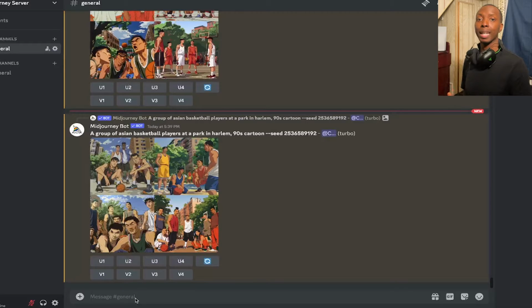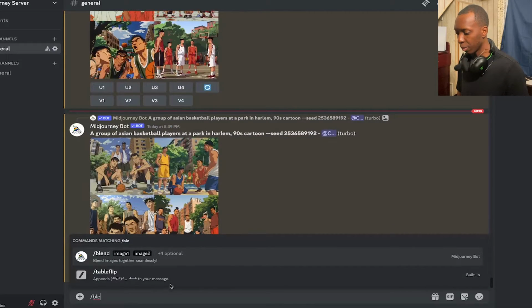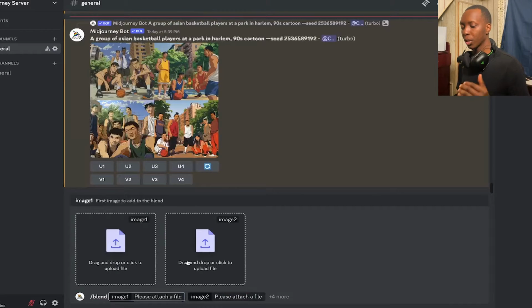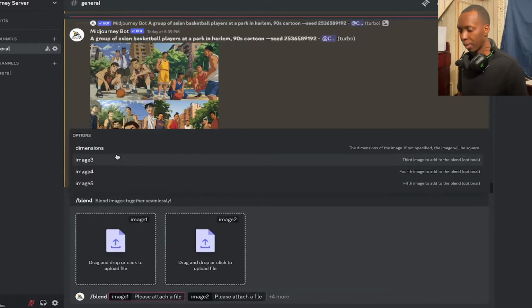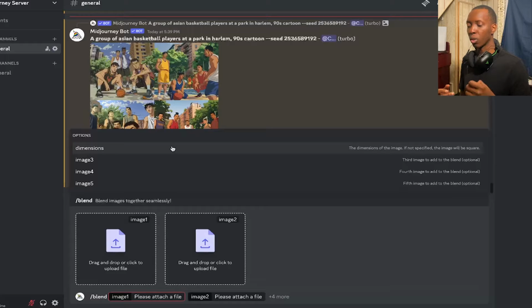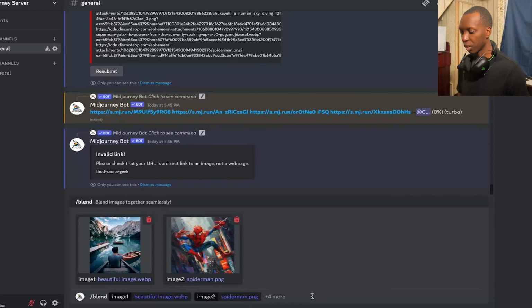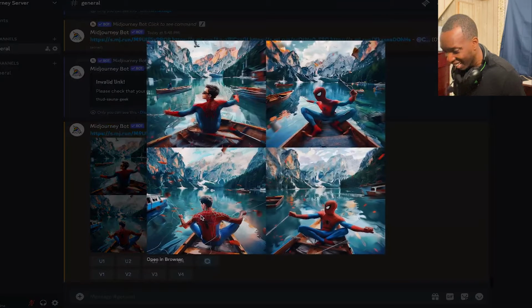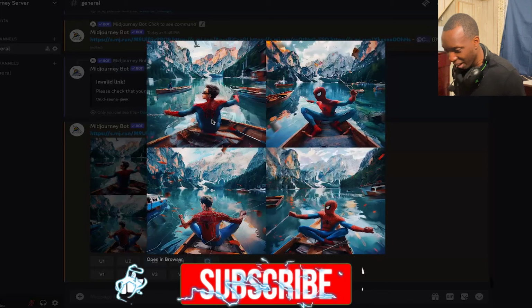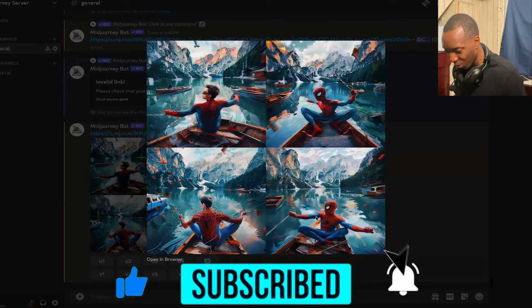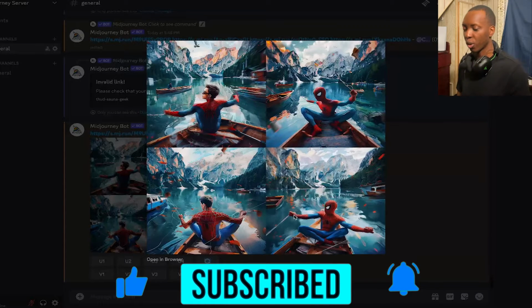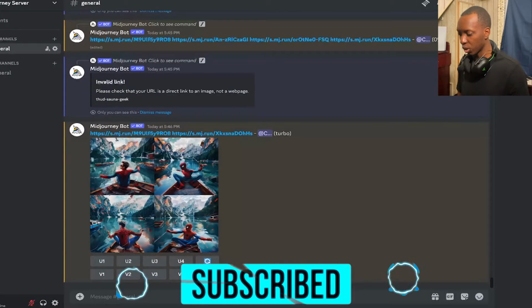You can also blend images, which is basically image prompting using just images to get what you're looking for. So what we can do is type in /blend, right? And you can do up to 5 images, and then there's a dimensions thing that you can specify where, again, you can talk about the aspect ratio of it. So let's try with the man sitting at the dock and this picture of Spider-Man and see what we get. It put maybe Andrew Garfield Spider-Man, it's actually pretty cool. It's pretty warped. So now you see we blended the pictures, and of course you can blend many more pictures. You can do up to 6 even.